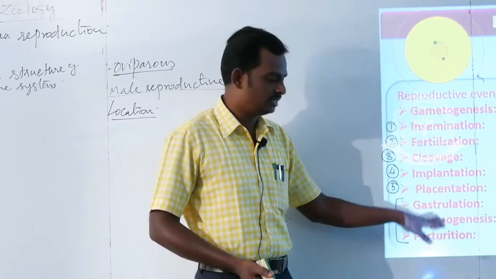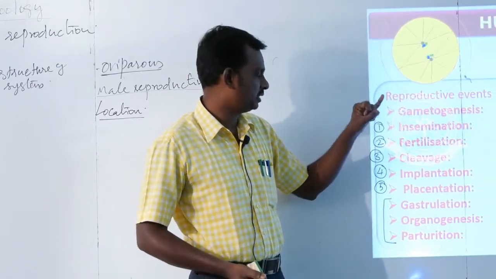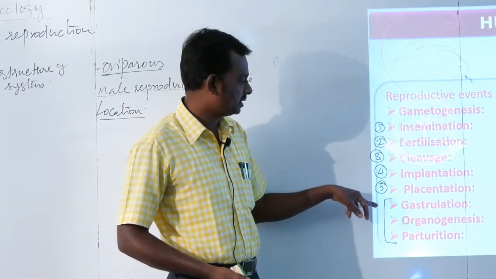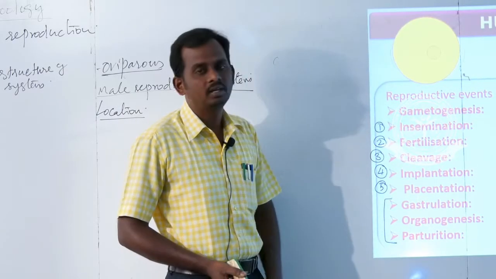The processes all happen basically. What are the processes? Gametogenesis, insemination, fertilization, cleavage, implantation, placentation, gastrulation, organogenesis and parturition.